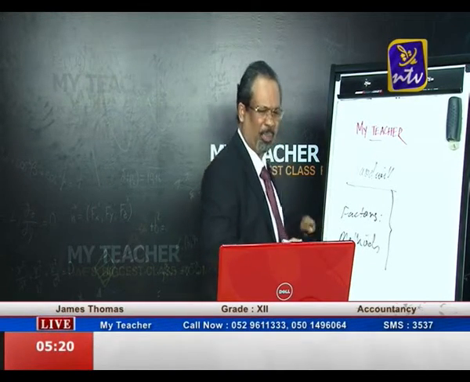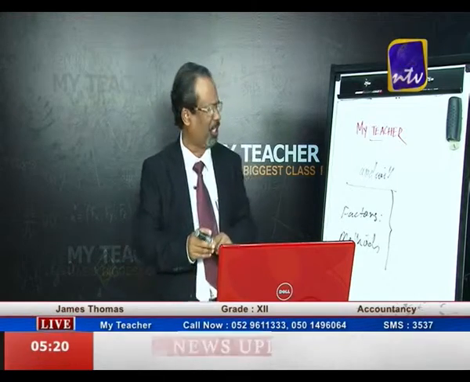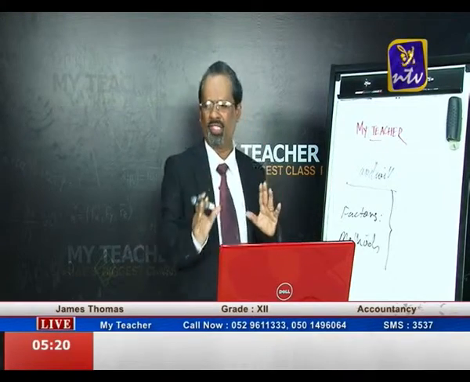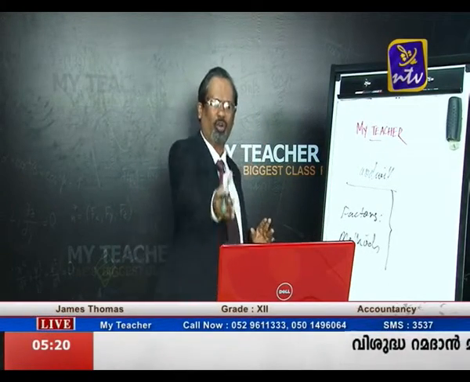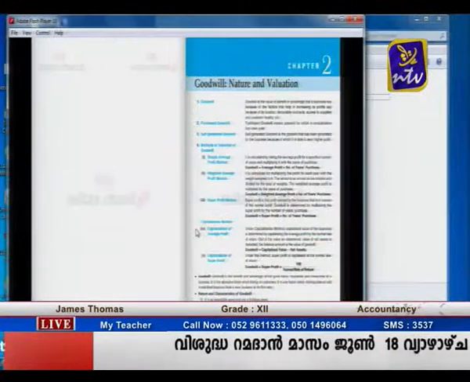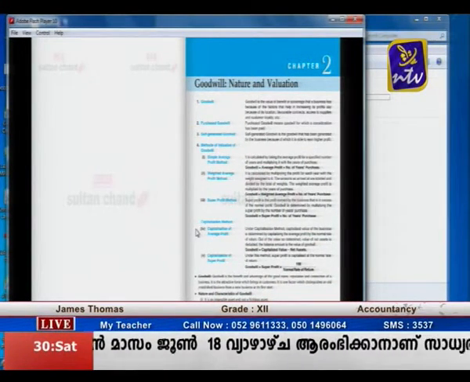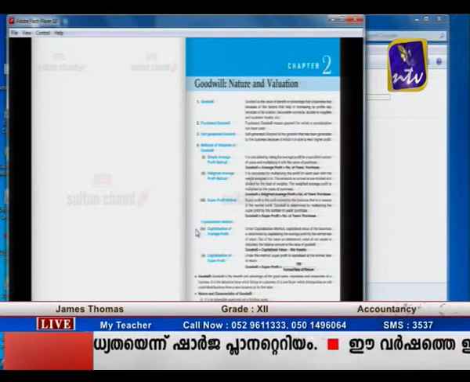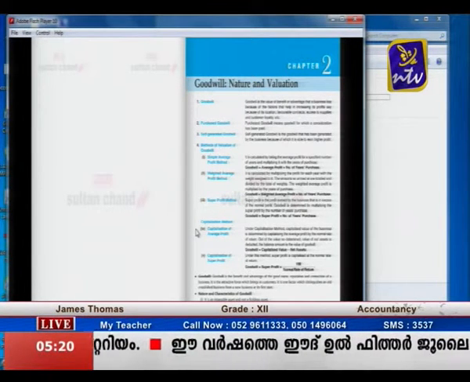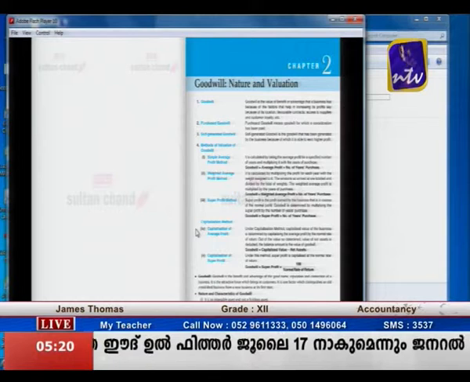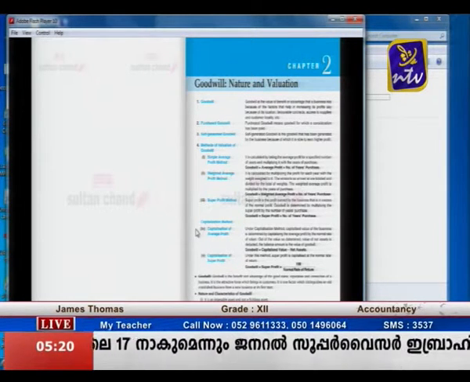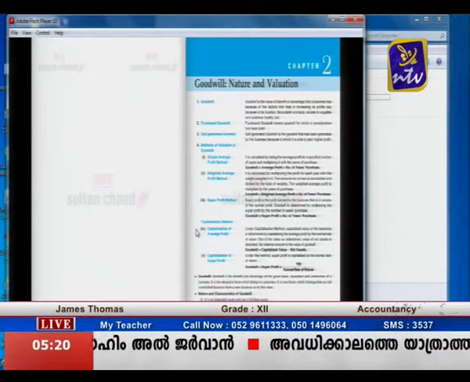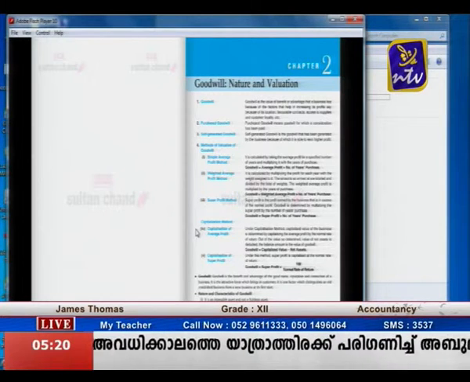It is an extra earning capacity of the businessman which is enjoyed among the public is known as goodwill. Now you can see what the different types of goodwill are. There are two types of goodwill. All of you look at the monitor. Purchased goodwill and self-generated goodwill. Two years before, the board asked this question: what do you mean by, or what are the different types of goodwill? The first is known as purchased goodwill, and the second is known as self-generated goodwill. So my question is, what are the different types of goodwill? The first point is purchased goodwill, and the second point is self-generated goodwill.